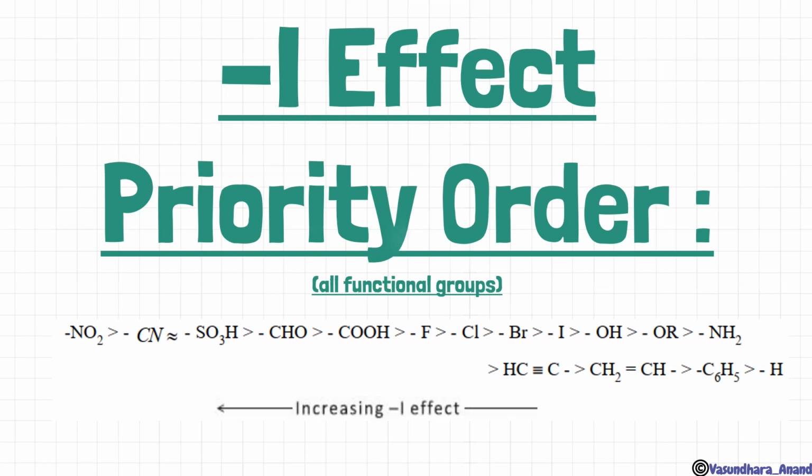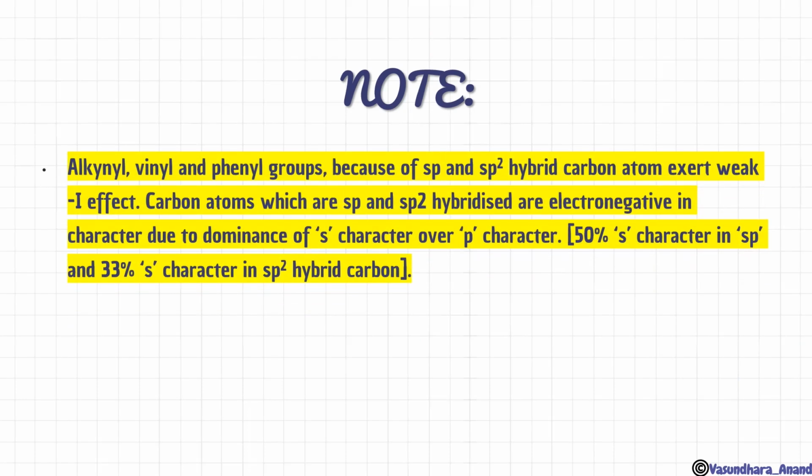Now note alkynyl, vinyl, phenyl groups. Alkynyl, that means this is going to be C triple bond C and H, यहाँ से कुछ group हट गया, तो this one is alkynyl. Vinyl is this CH over here. Okay, यहाँ X group आ गया है, so this is vinyl. Phenyl, that means benzene, और इसका एक H हमने remove करके कोई group लगा दिया, तो this is phenyl group. Because of sp and sp2 hybridized carbon, this is sp, and that is the way to learn. I was telling you, I will give you the trick.